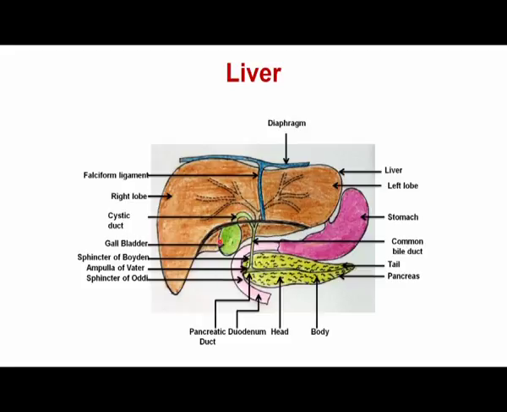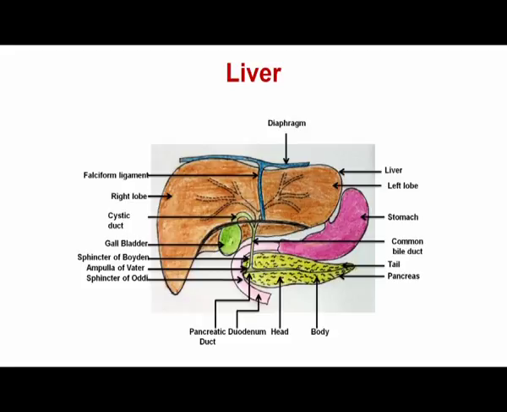The gallbladder is the site where the bile produced from the liver is stored. Liver is made up of a large number of hepatic lobules, and approximately 1 million hepatic lobules are present in the liver, and these lobules are actually the structural and the functional unit of the liver.